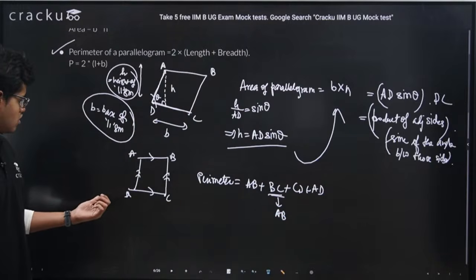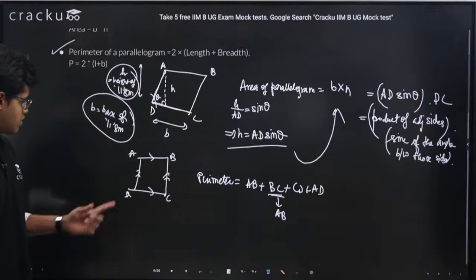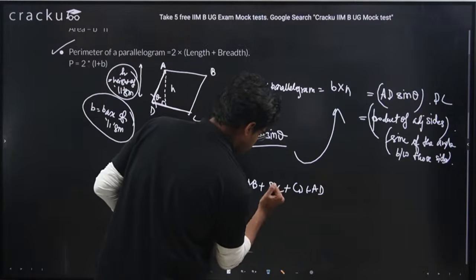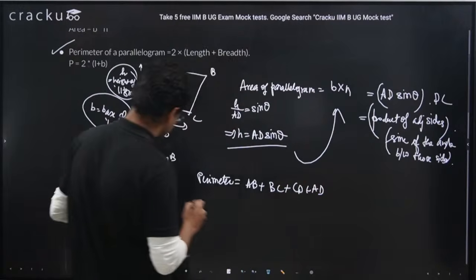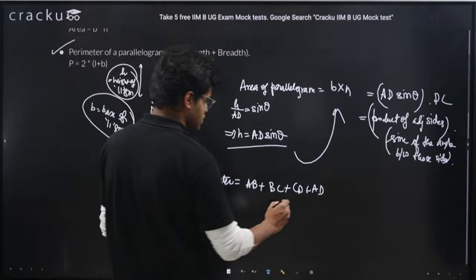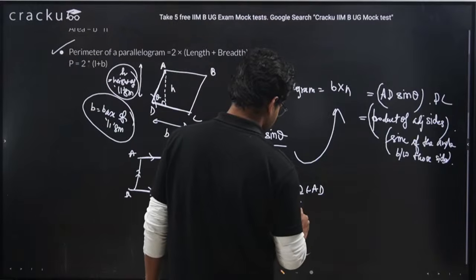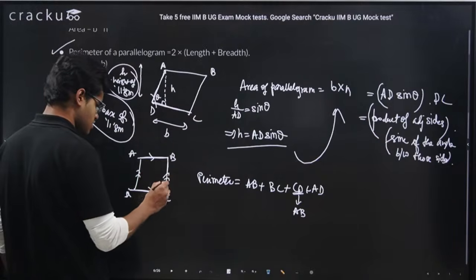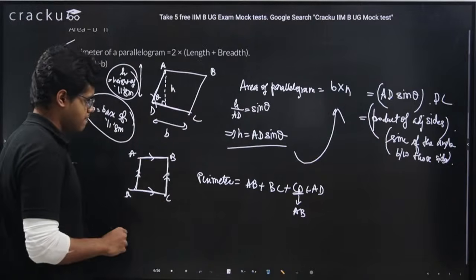Sorry, we know AB equals CD. My bad. This AB is equal to CD, which means this is AB. And we know BC equals AD, so this BC equals this AD.